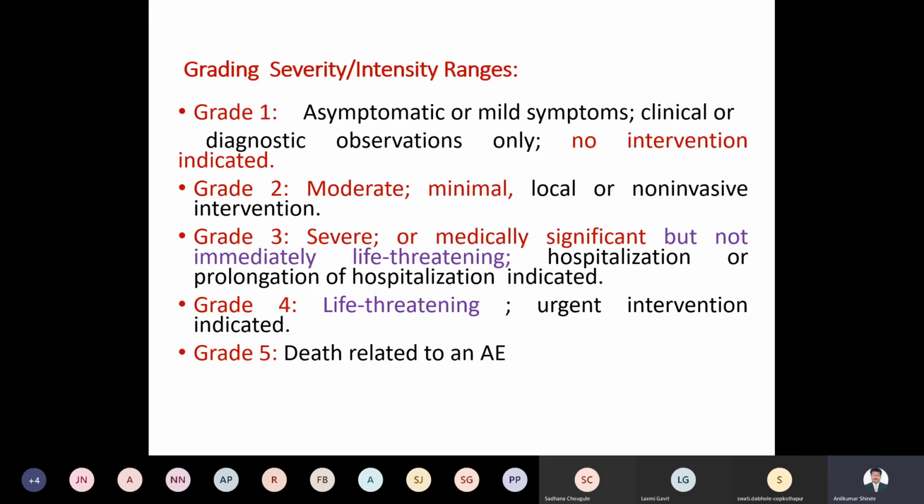Then grade 2 is moderate, where moderate symptoms may occur. Very minimal symptoms will occur, right, with local and non-invasive interventions.